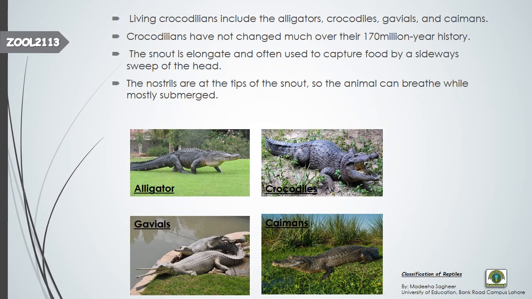If we talk about the living crocodilians, there are four main groups that are living. Others are extinct. These are the alligators and these are the crocodiles. They differ in their skull shape. The alligator has a U-shaped snout and the crocodile has a V-shaped snout. Living crocodilians include alligators, crocodiles, gavials and caimans. These are the gavials and these are the caimans.